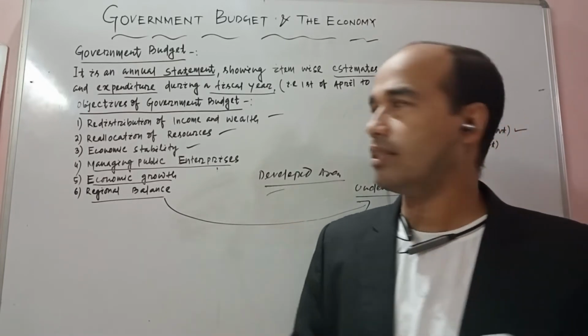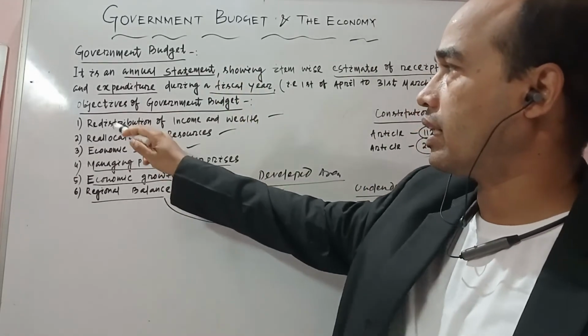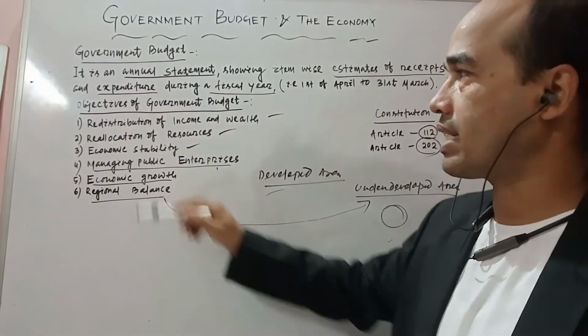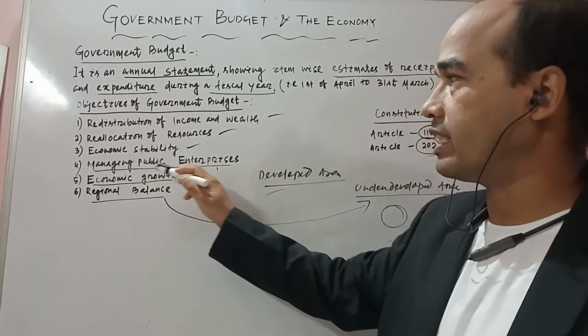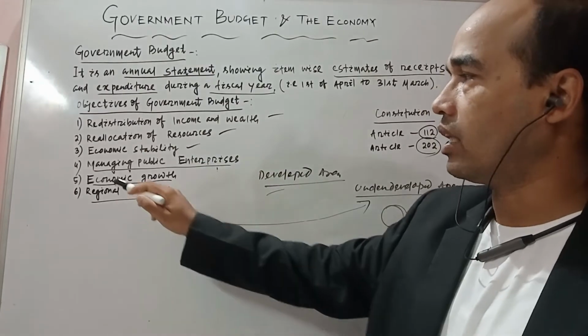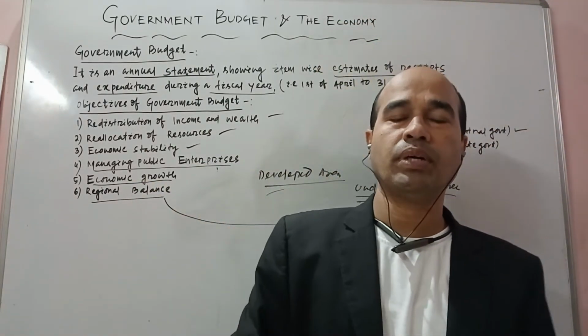Okay, once again go to the data. So what are the objectives of the government budget? Redistribution of income and wealth. Second is reallocation of resources, economic stability, managing public enterprises, economic growth, and regional balance. These are the objectives of a government budget.